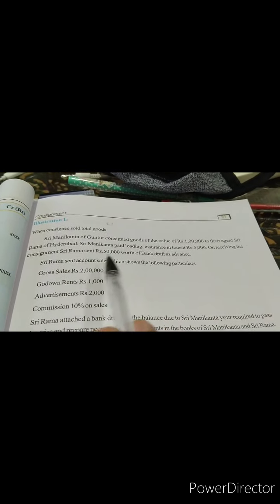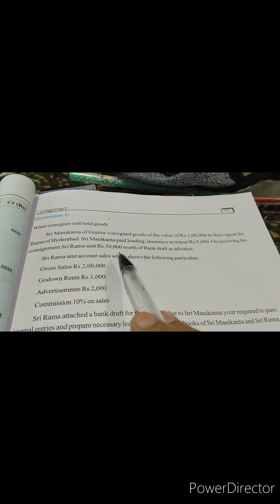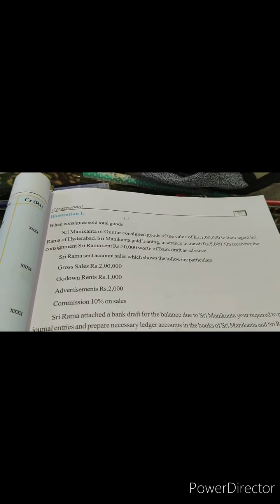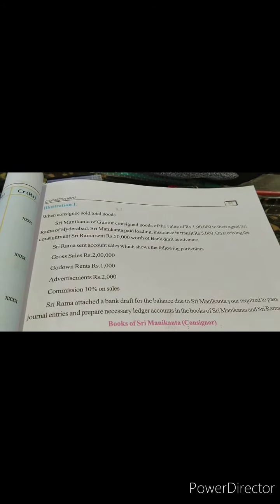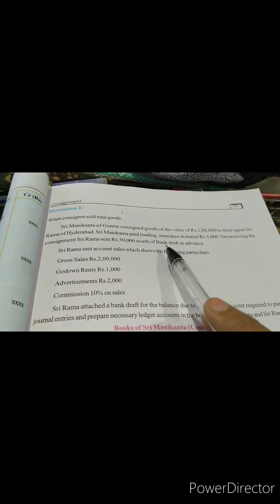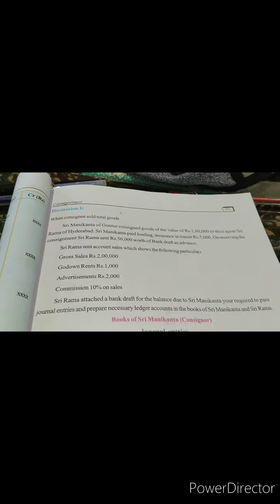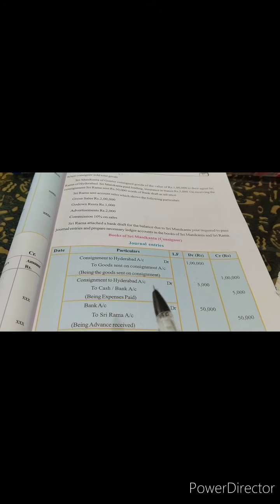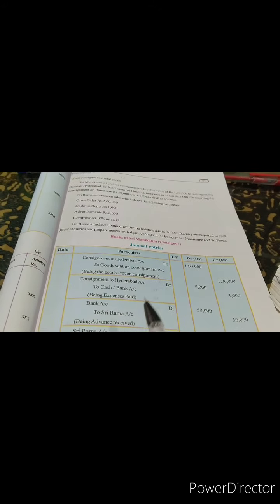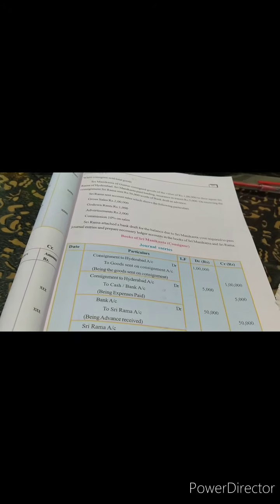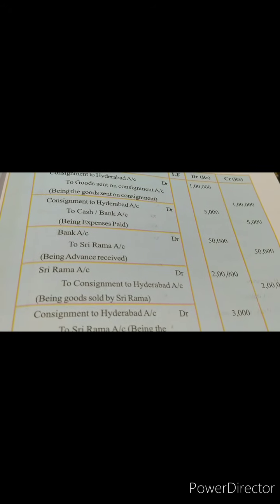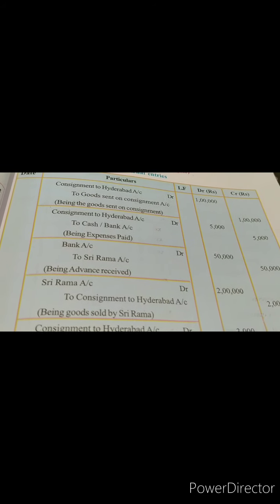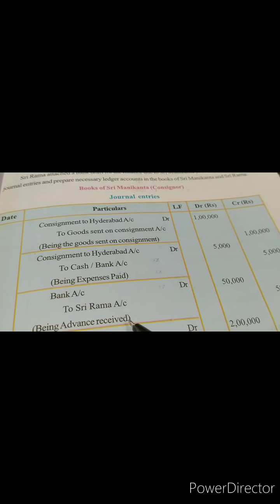Then what has happened? We have received advance. When advance is being received, cash is coming into the consignor's account, so bank account, as we have received it in a bank draft. And who has paid it? Sri Rama, the consignee, being advance received. Children, you will only be able to solve if you are thorough with your journal entries. In case you haven't prepared, please do it as soon as possible, unless you are going to miss the whole chapter. So that is how we have put the advance received journal entry for 50,000.